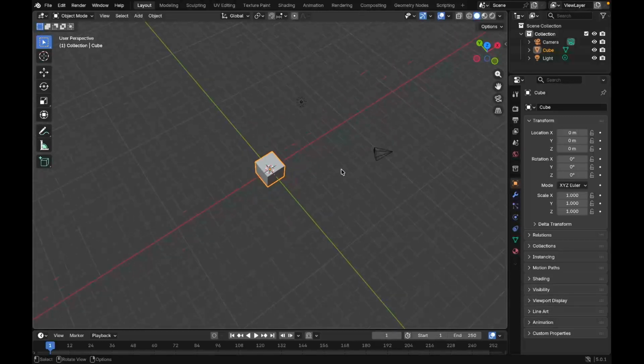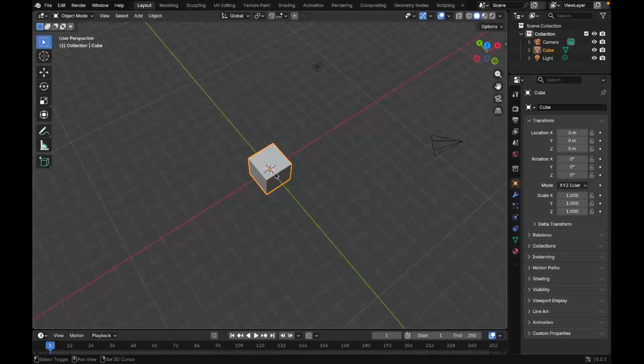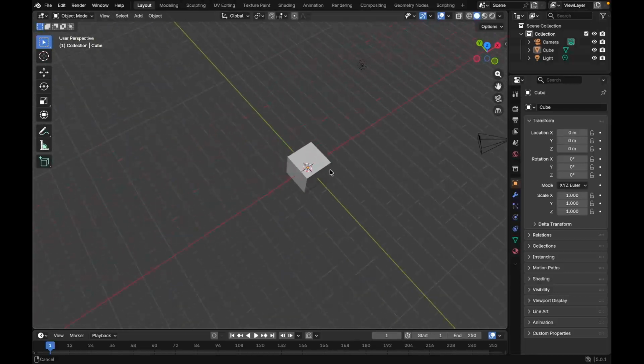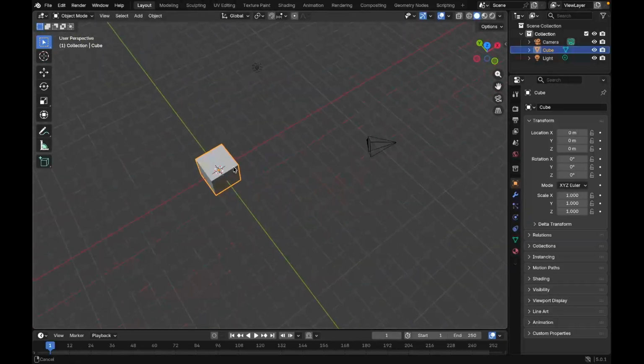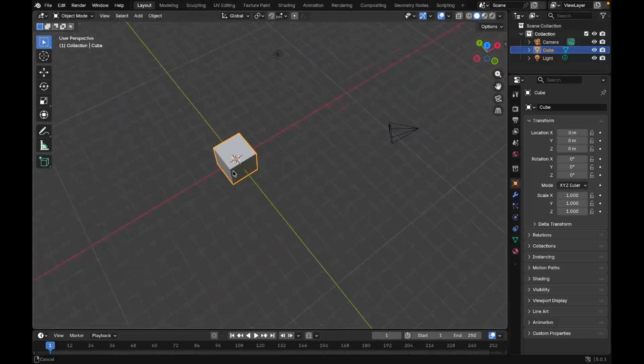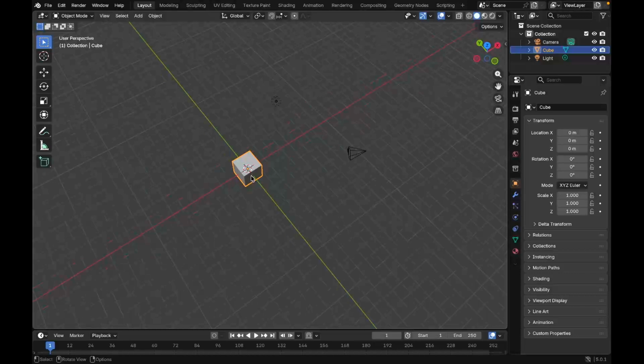For sliding, for positional movement, we can use Shift plus middle mouse, and here we can move this window interface.